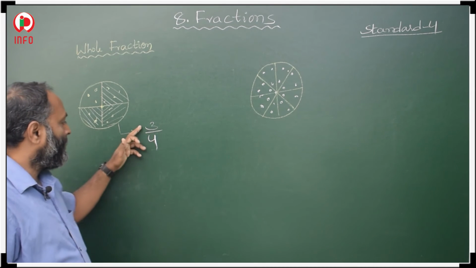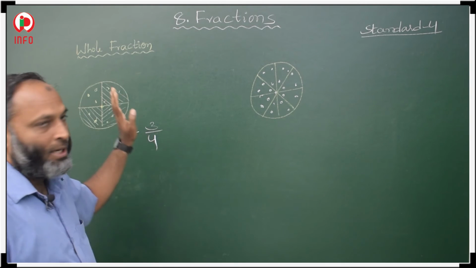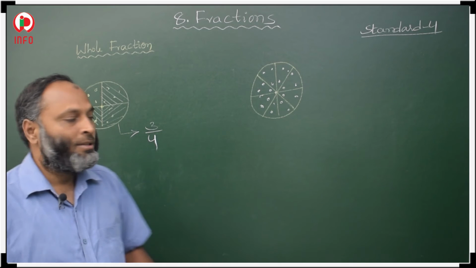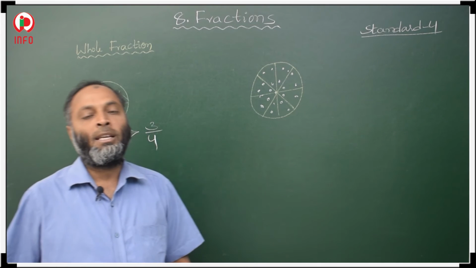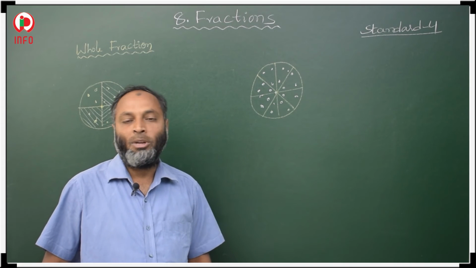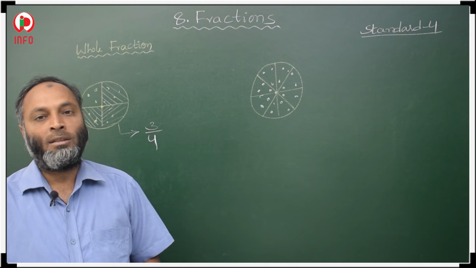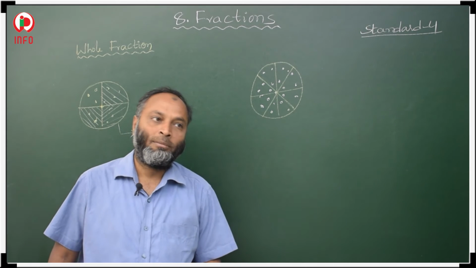So why do we represent like this? Because in these 4 parts, 3 parts we ate. So we call it 3/4. 3 is there in the numerator and 4 is there in the denominator. Total parts in the denominator and selected parts in the numerator. Okay.